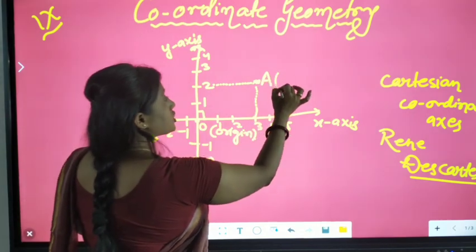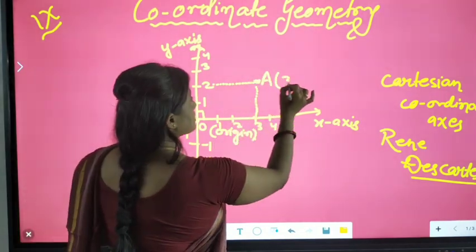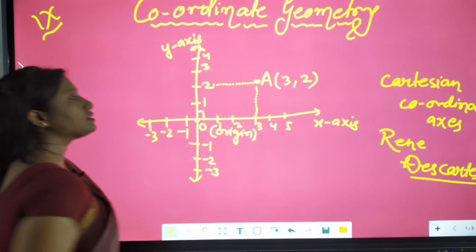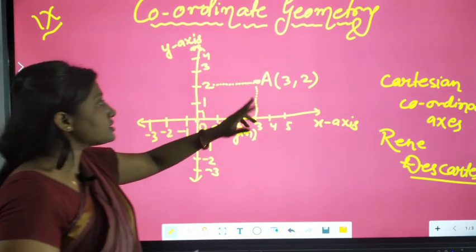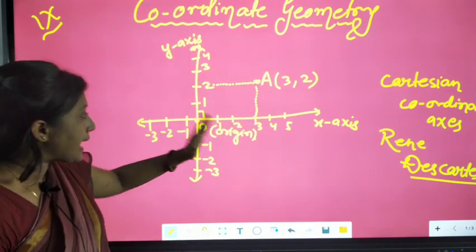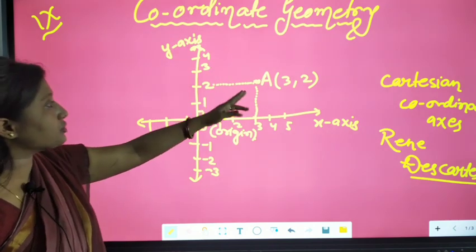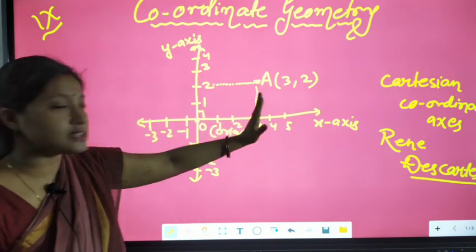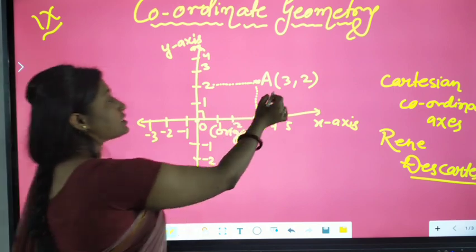That means the location of this point is (3, 2). That is, the distance of this point from the x-axis is 2 and the distance of this point from the y-axis is 3. This is the location of the point.